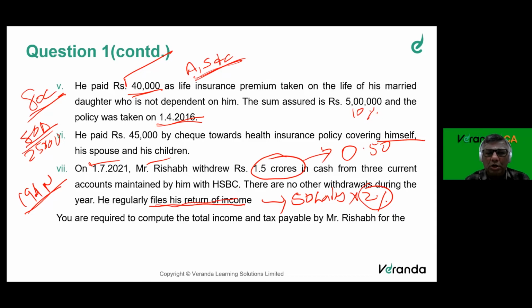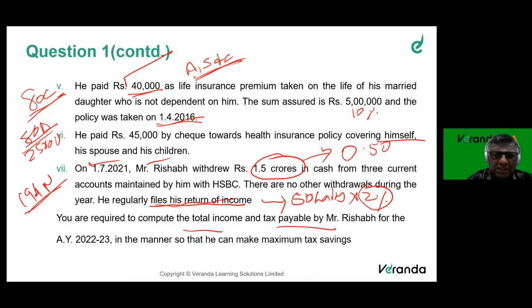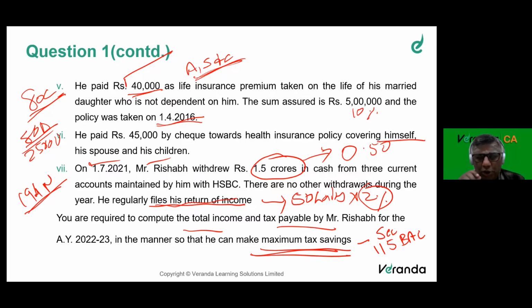You are required to compute the total income and tax payable for the assessment year, in the manner in which he can make maximum tax savings. If the question is asked so, we need to work out section 115BAC also. Before going into the solution, let us understand the question once more and then look into the working.